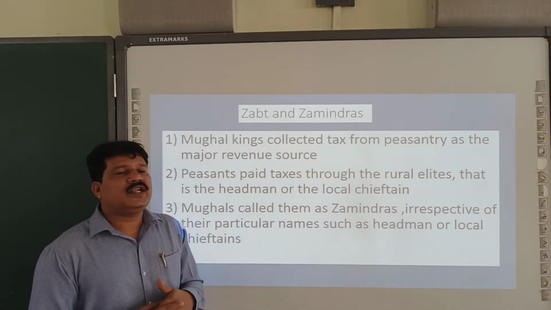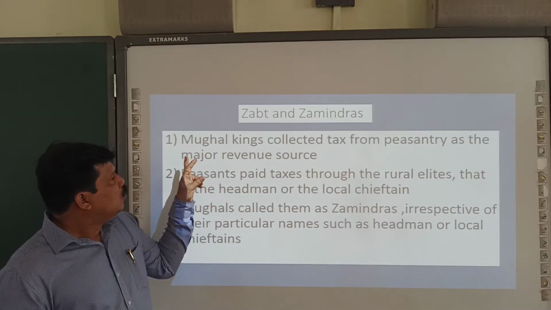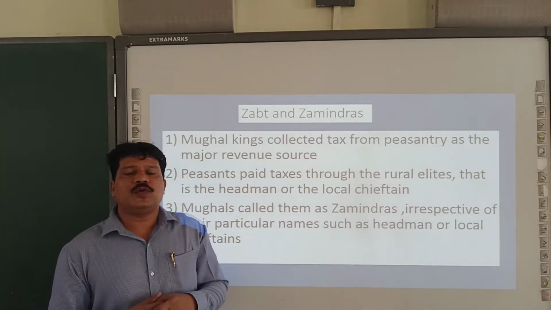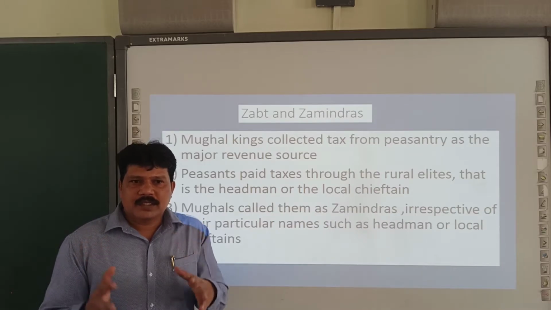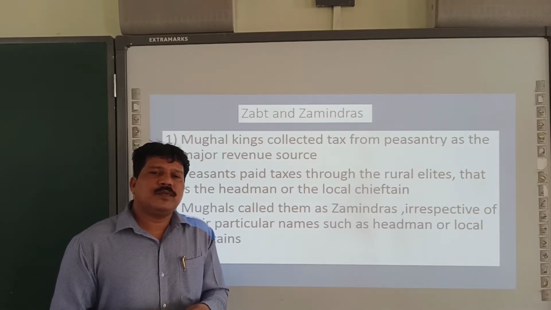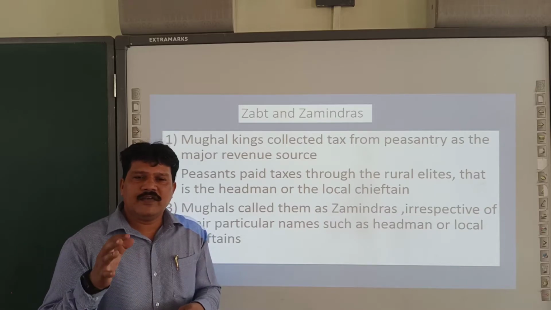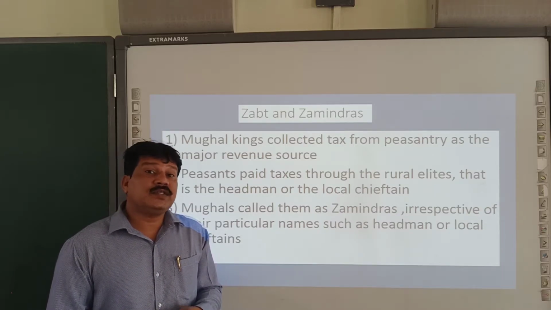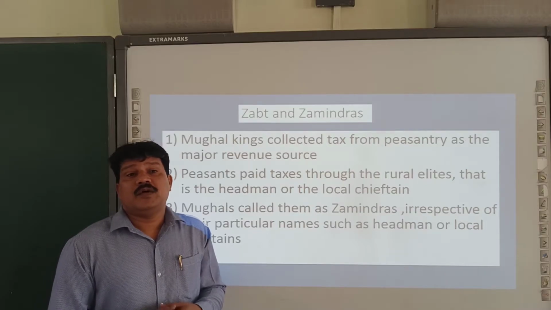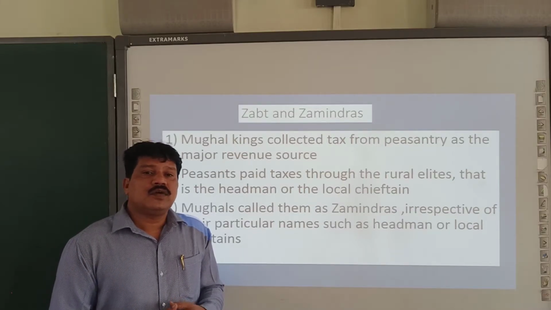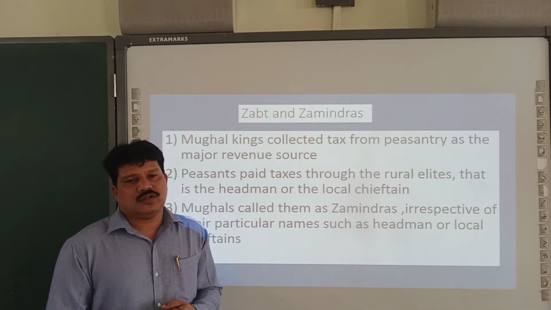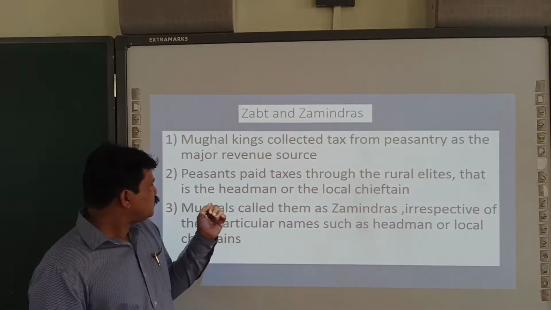Jabt is the name of a tax system. Mughal kings collected tax from the peasantry as the major source of revenue. What is the major tax revenue for the Mughals? That is only from the farmers. The tax collected from farmers was a major source of revenue for the Mughal kings. So farmers were asked to pay the tax. Most of the time it is in the form of cash, not in the form of kind.